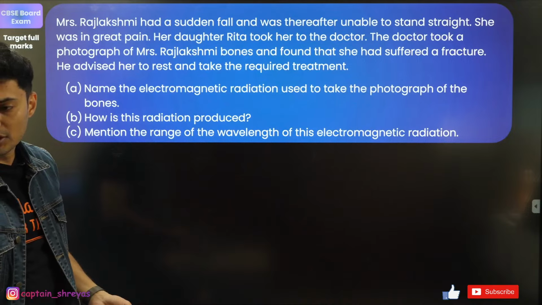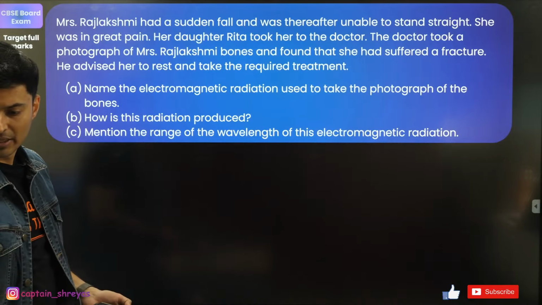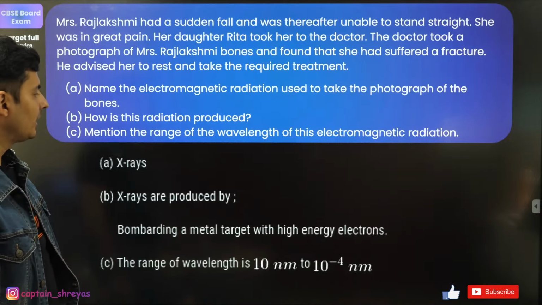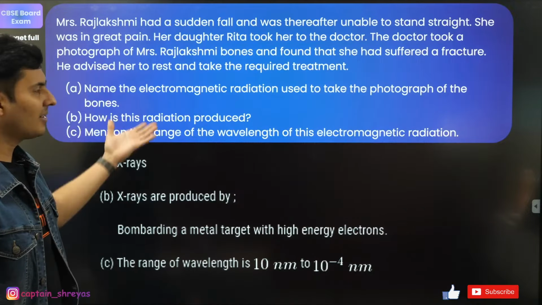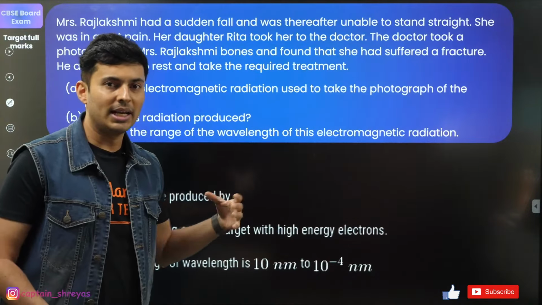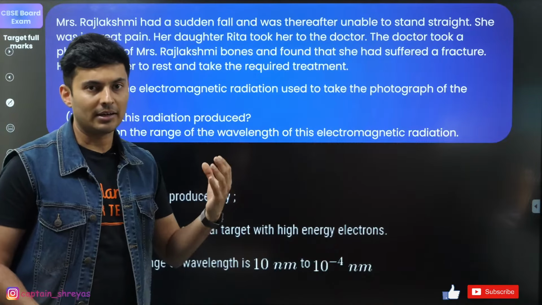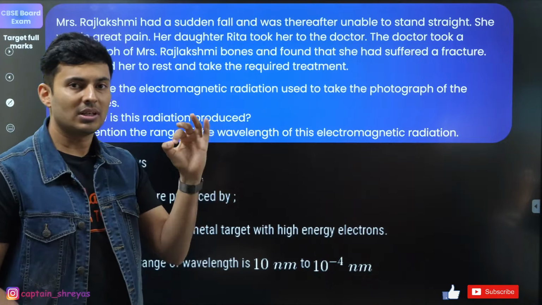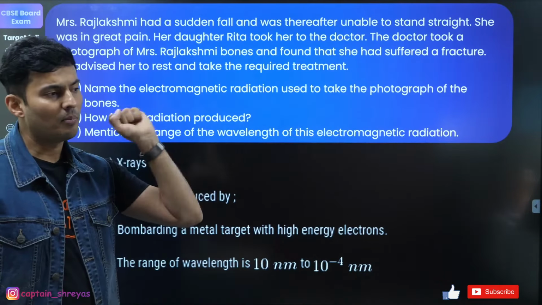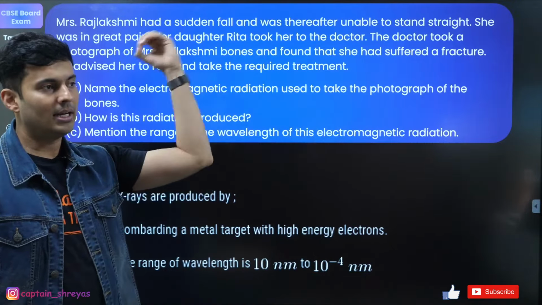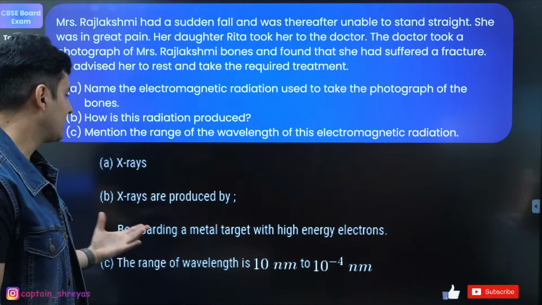Yes, you need to know the derivation of the fringe width and the microscope. Yes, definitely. Obviously, X-rays, needless to say. Very good. How are X-rays produced? X-rays are produced by bombarding electrons over a target material. It is done using something called a Coolidge tube, where electrons are bombarded by accelerating them and they hit a target, thus producing X-rays.